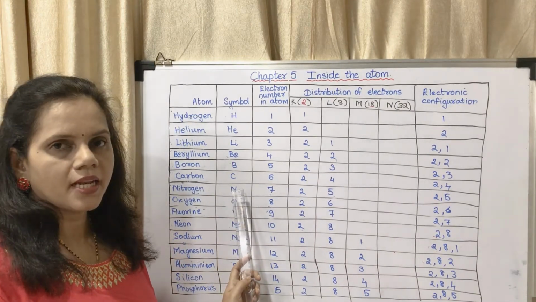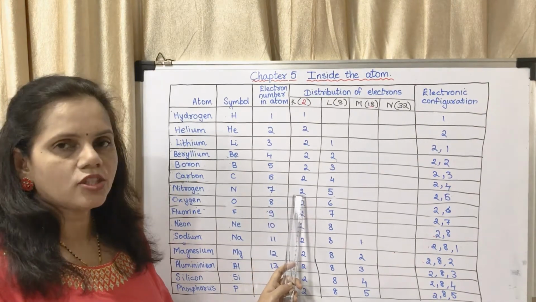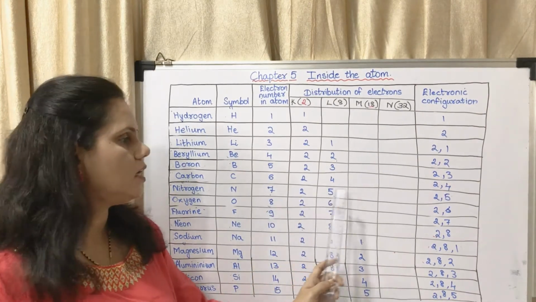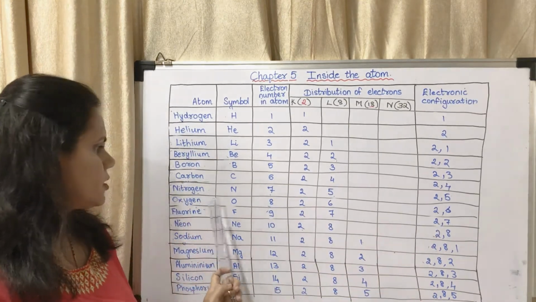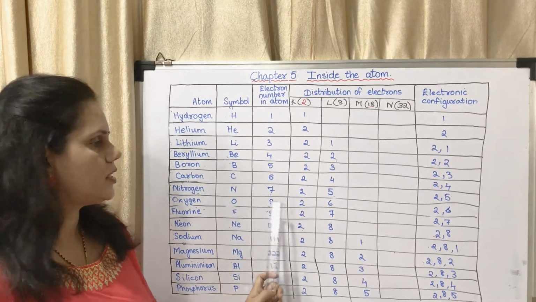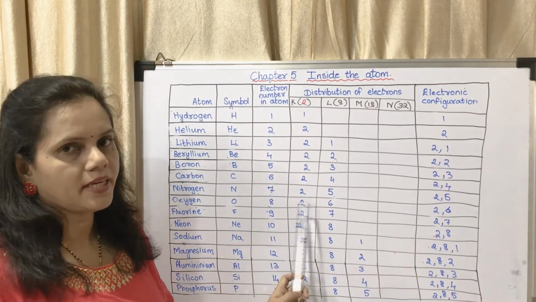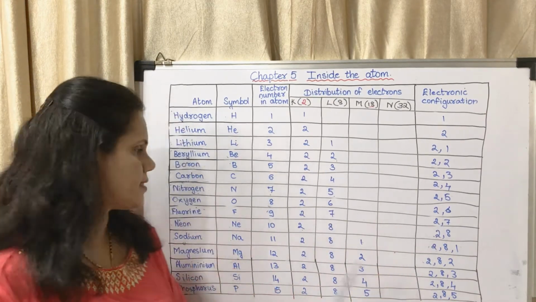Nitrogen, symbol is N, 7 electrons it has, so 2 in the first shell and 5 in the next shell, so it will become 2, 5. Oxygen, symbol is O, the electron number is 8, 2 in the first shell, remaining 6 in the next shell, so 2, 6.